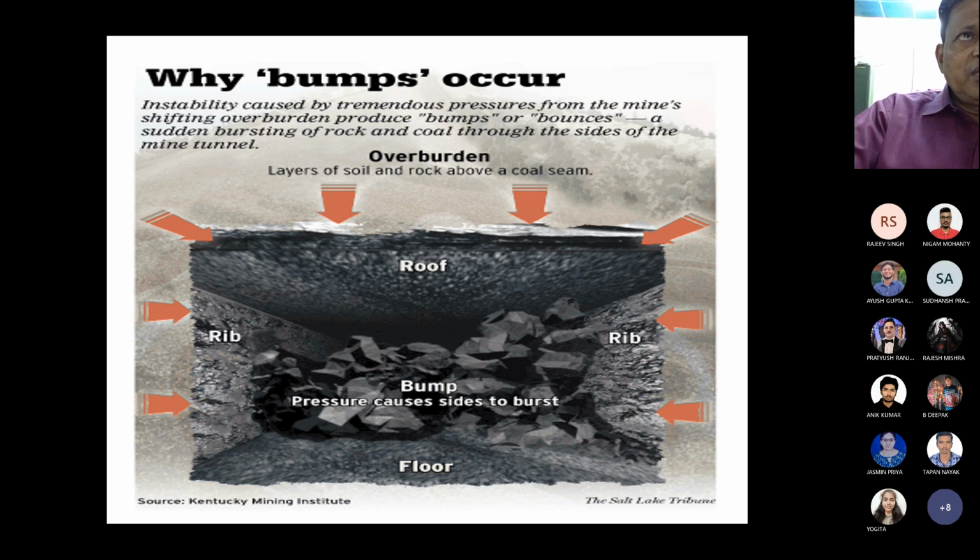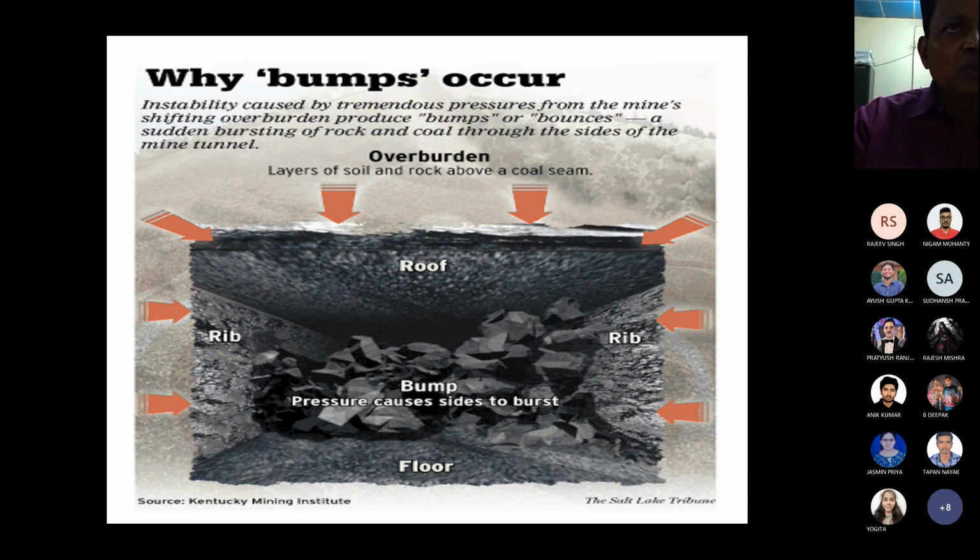So instability caused by tremendous pressures from the miners shifting overburden produces bombs or bounces, a sudden bursting of rock and coal through the sides of the mine tunnel, through the rib of the mine tunnel. So the coal mine bombs occur because of the sudden pressure.